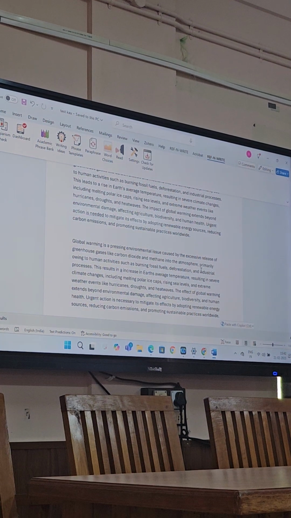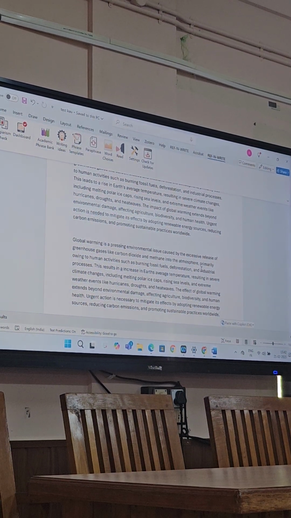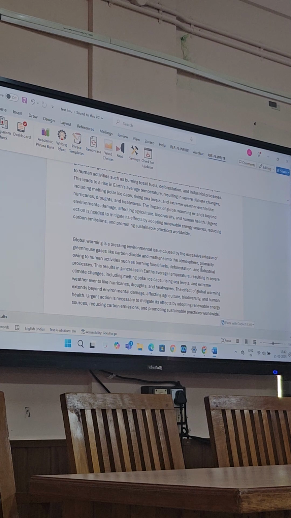If you check this with AI plagiarism detection software, naturally it will show some plagiarism. It can be reduced by further paraphrasing, but it will show 100% AI. If you generate something from an AI tool, it will show AI. I will show the demonstration.